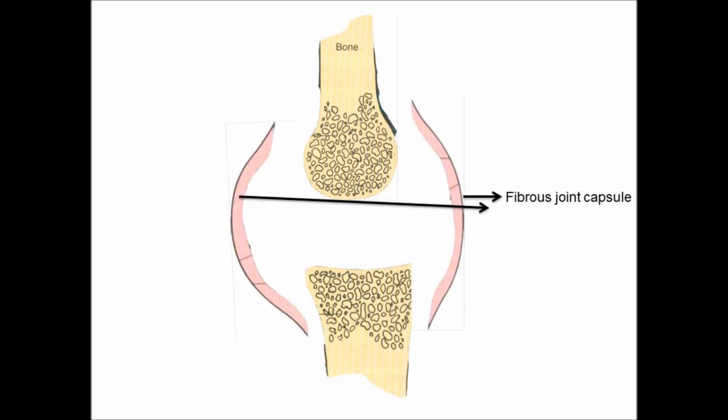Next, what is there in the synovial joint is the fibrous joint capsule. The fibrous joint capsule is fibrous, covered with fibrocartilaginous material, covering the joint. So it encloses the synovial joint, with the synovial fluid and everything inside the joint. That is mainly the function of the fibrous joint capsule.